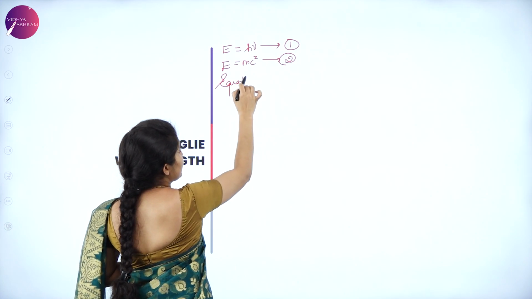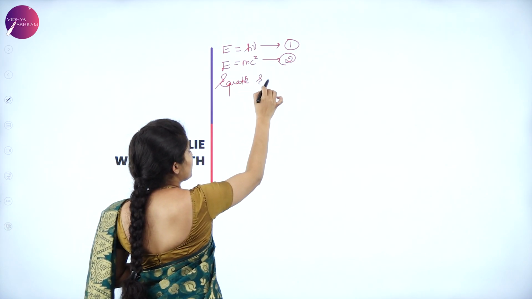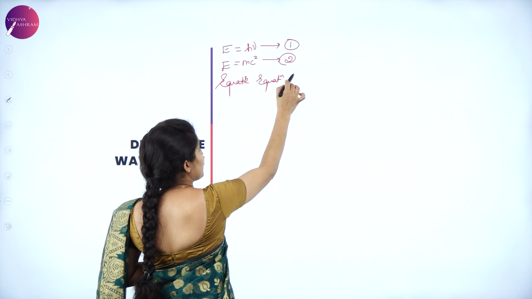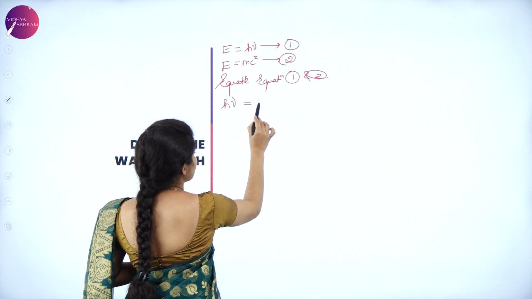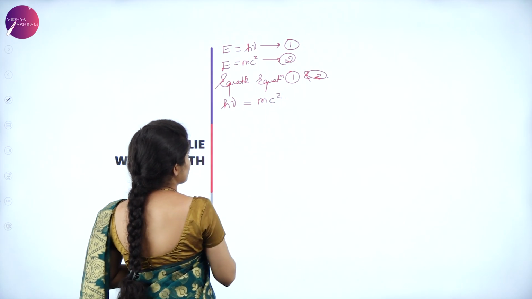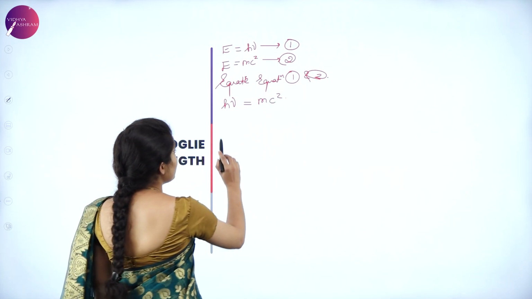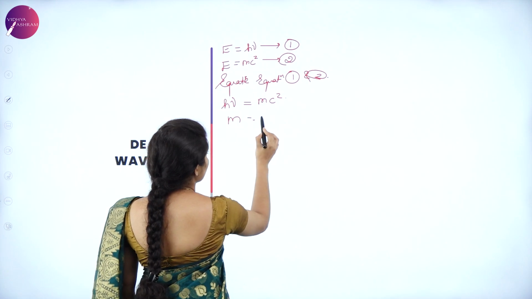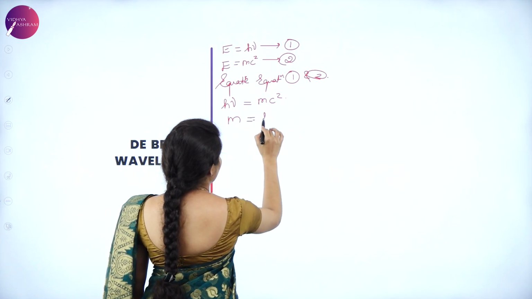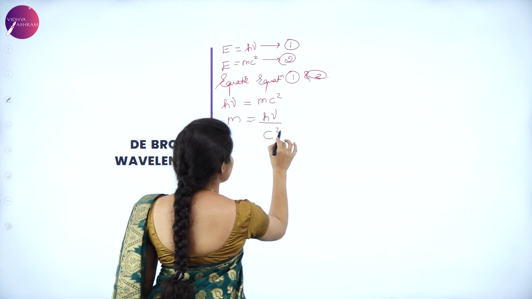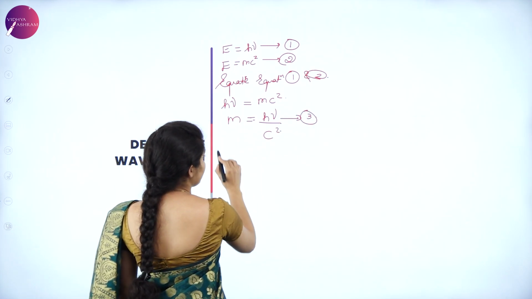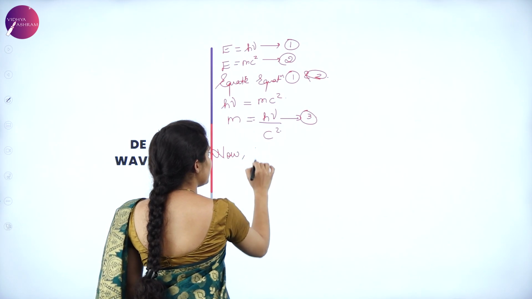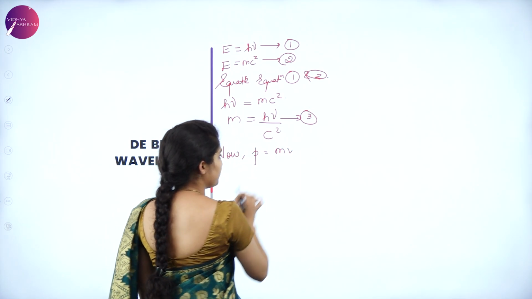Equate equation 1 and 2, you have h nu is equal to mc square. So now we have m is equal to h nu divided by c square. Consider this as equation 3. Now we know that P is equal to mv, momentum.